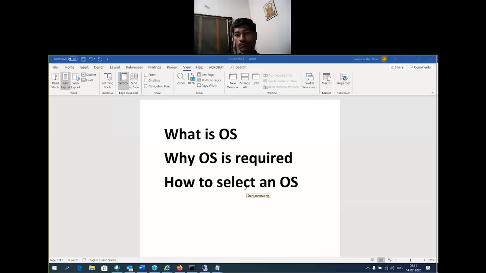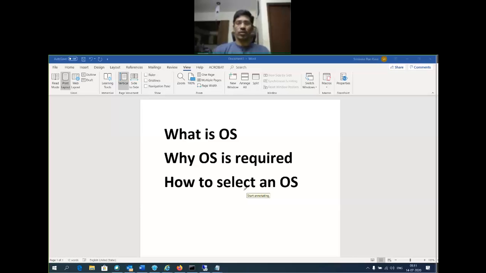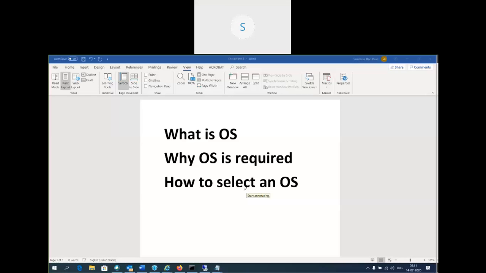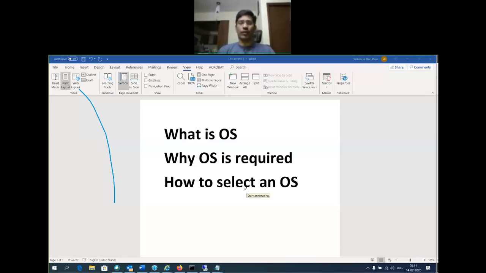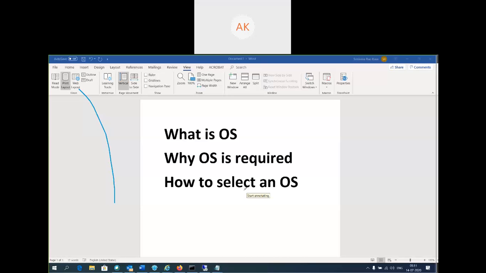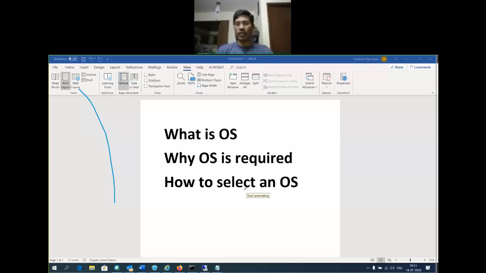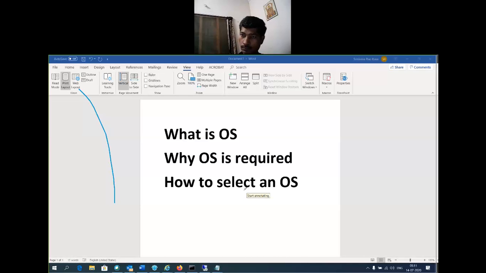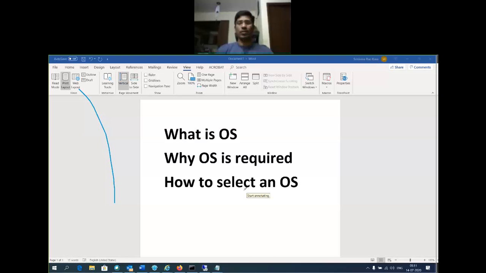It is coming from a user perspective. A user is looking to execute an application. So according to the application requirement, we are going to look for an operating system. Okay. So what is an operating system? An operating system is nothing but an interface between the hardware and an application. Okay. So that is the OS, the operating system.